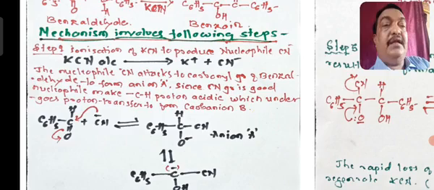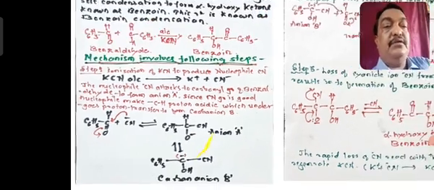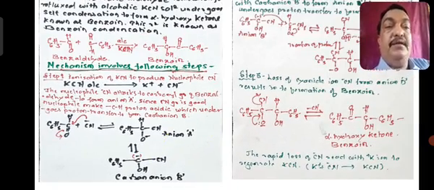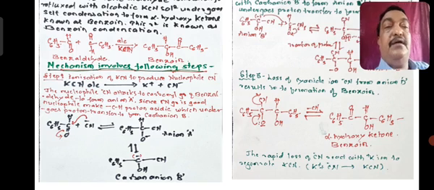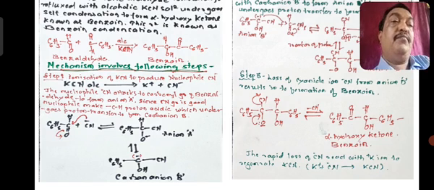This anion A undergoes a resonating structure here to form the carbon containing the negative charge. Oxygen to that carbon, and here the proton shift may occur, and you will get C6H5 COH CN and an O minus anion will form.